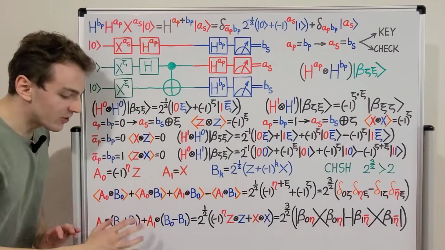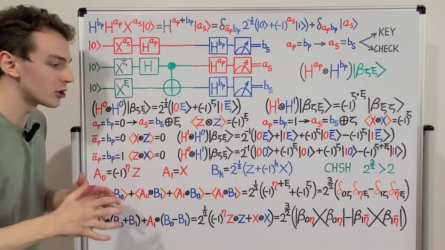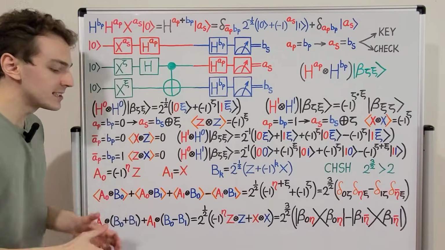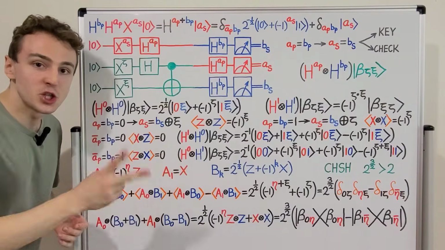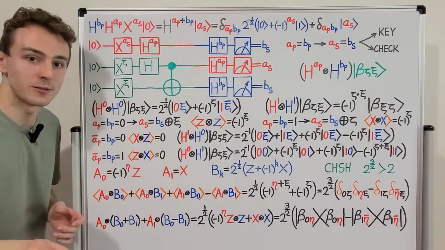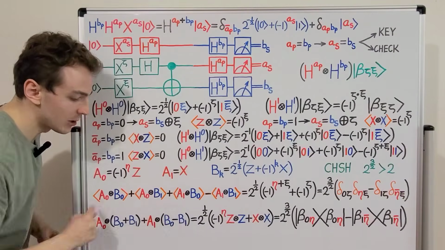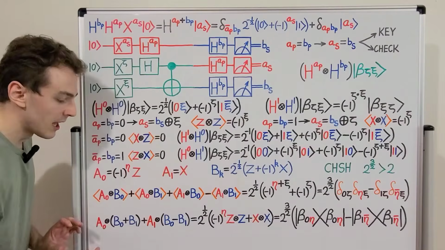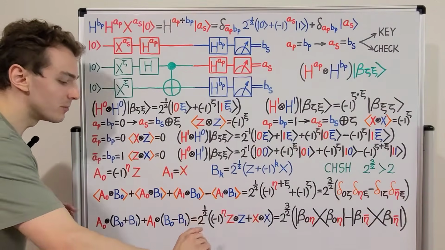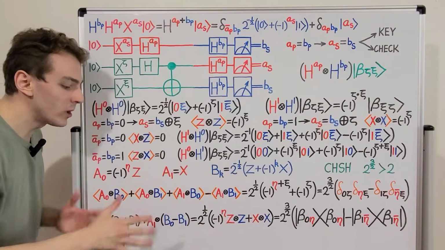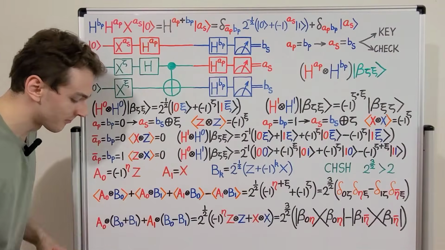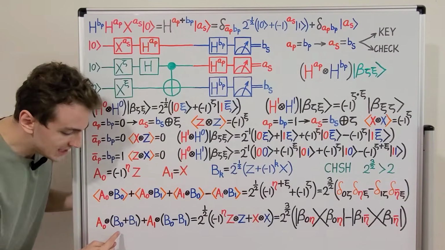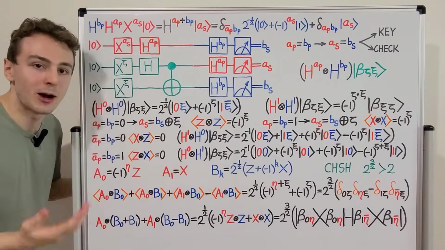For a moment, let's forget that these are quantum mechanical observables. Let's treat them as classical observables, which have 2 outcomes, +1 or -1. And we'll focus on this expression down here. So let's imagine that we're dealing with classical observables, and let's imagine that we compute the expectation value. What is the maximum value that we can get? Let's suppose that B0 and B1 have the same outcome.